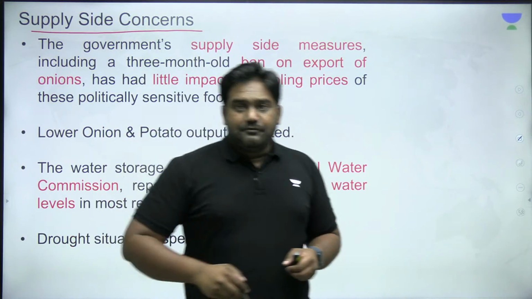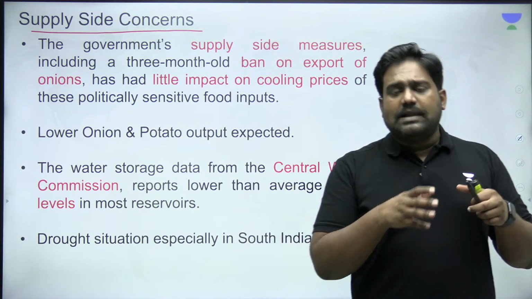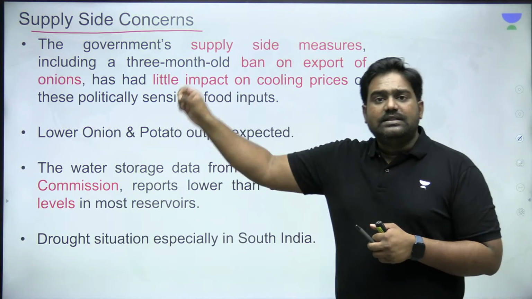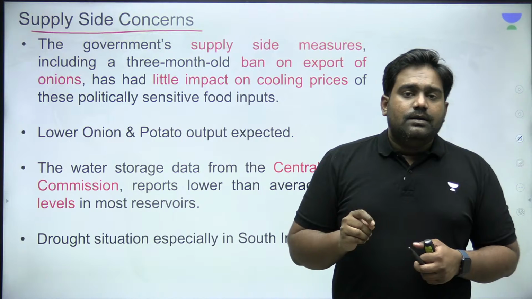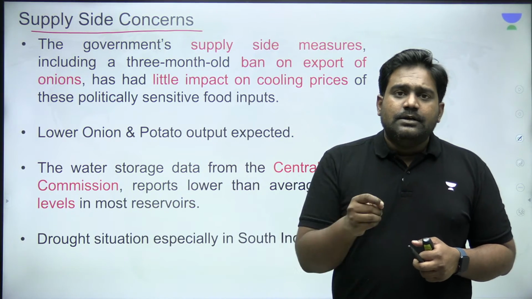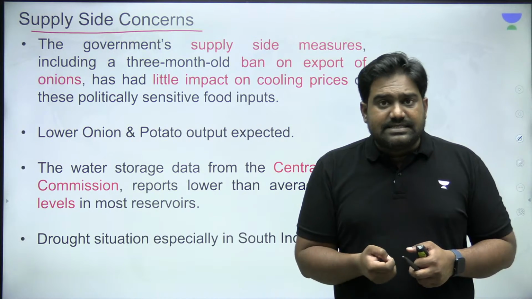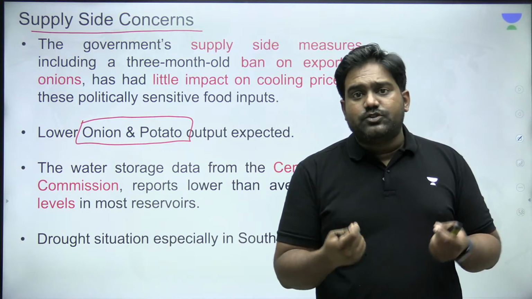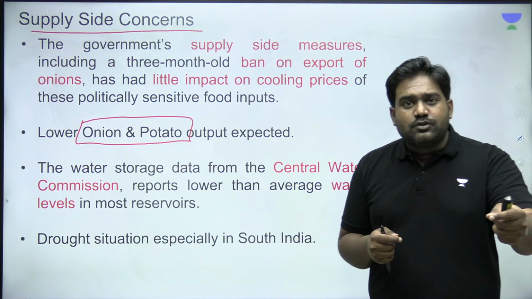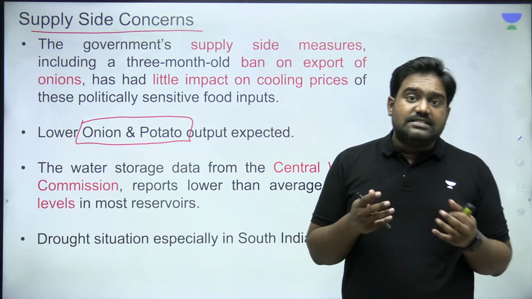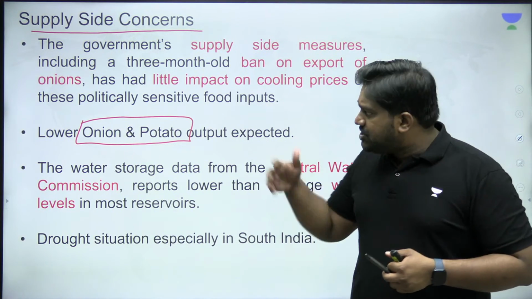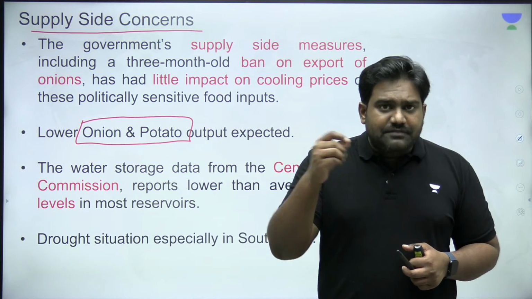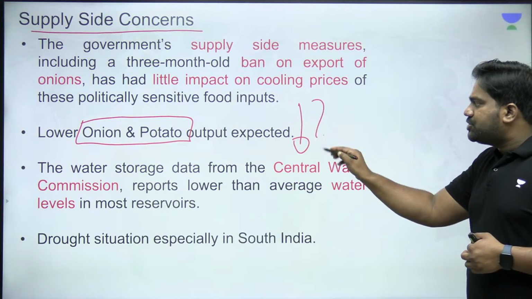Now, the biggest problem that we are facing with regard to food supplies, vegetable supplies, and supply of other essential food items has to do with the supply side problem primarily. Especially if you look at tomato, onion, potatoes, right? The poor rainfall that India has received and the adverse weather conditions, the drought situation in large parts of India, particularly in southern parts of India, in parts of central and eastern parts of India as well, right? Which are all major hubs of production for producing these vegetables, right? We have seen a big impact because of the drop in production.